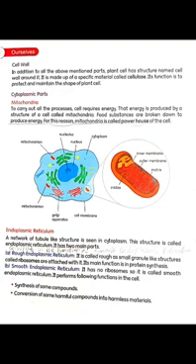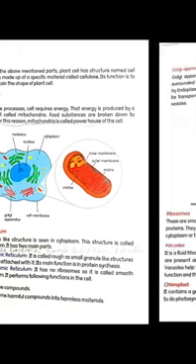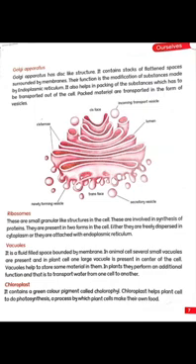The other one is rough endoplasmic reticulum. Ribosomes, which are in the form of small granules, are attached on the rough endoplasmic reticulum. Ribosomes are the factory for the synthesis of protein. So rough endoplasmic reticulum has a main function in protein synthesis because of the presence of ribosomes. Now come on page number 7.